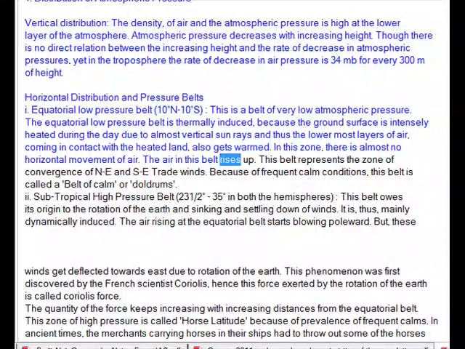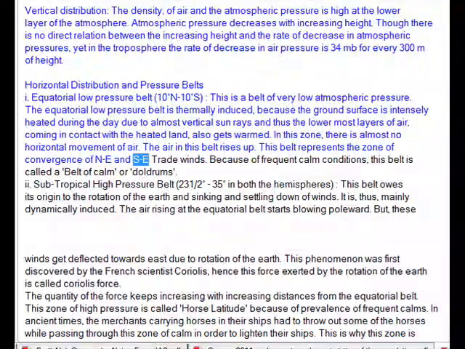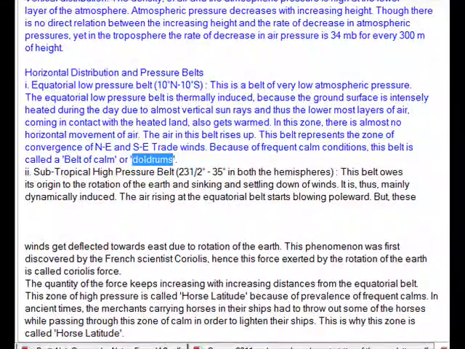The air in this belt rises up. This belt represents the zone of convergence of NE and SE trade winds. Because of frequent calm conditions, this belt is called a belt of calm or doldrums.